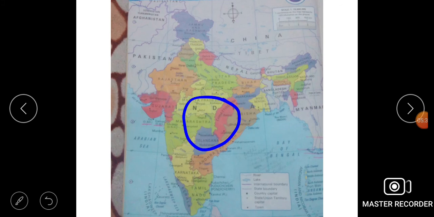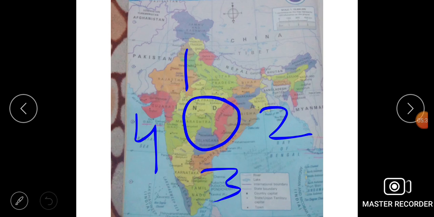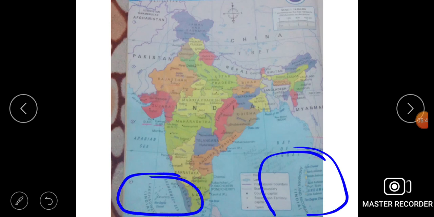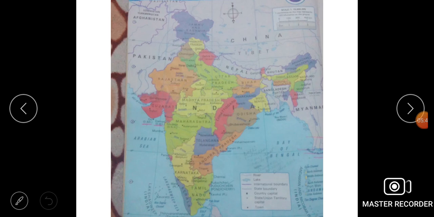Clear? That's why Lakshadweep and Andaman and Nicobar are called islands. I hope the difference between peninsula and island is clear to everybody.